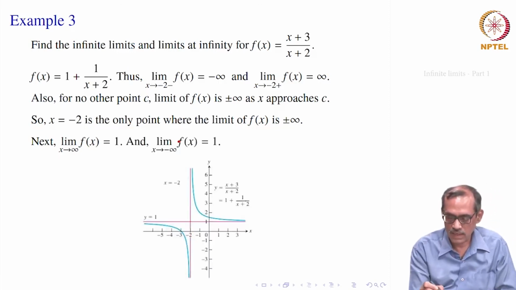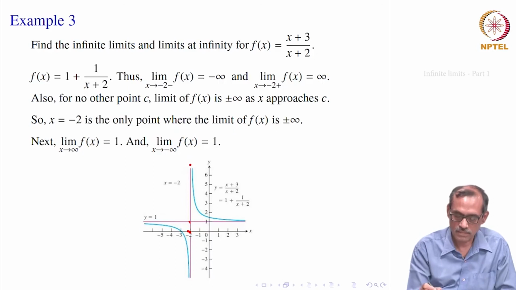In fact, as x goes to minus infinity it is also 1. Its plot looks like this. This is the function (x plus 3) divided by (x plus 2) on both sides. Now, x equal to minus 2 gives this line.